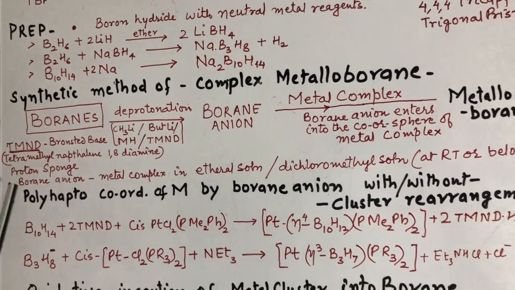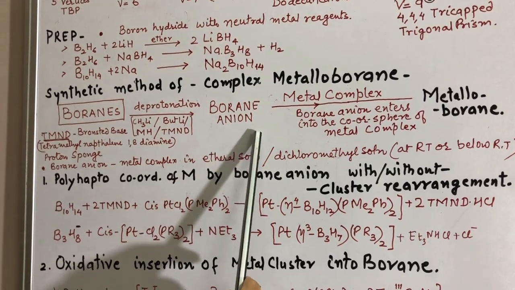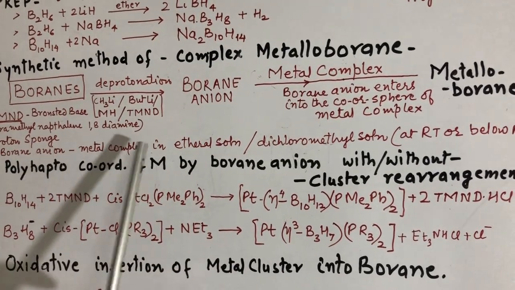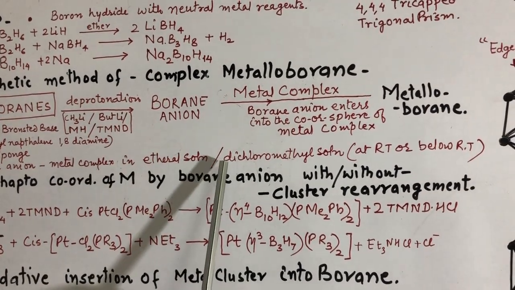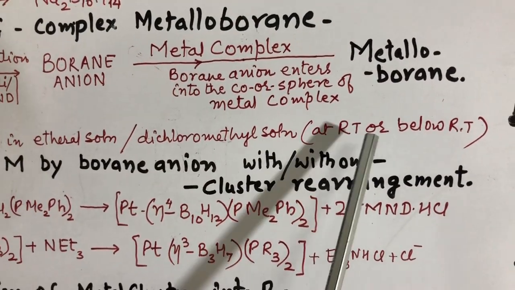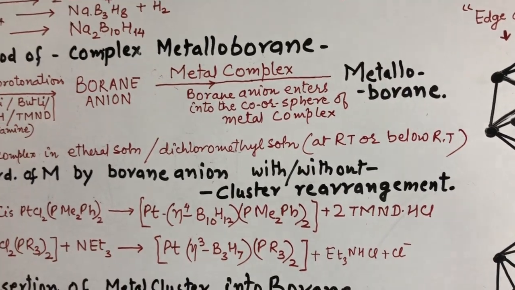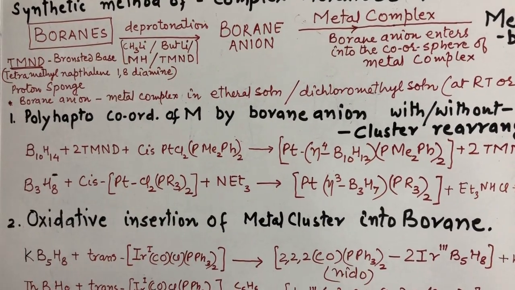Now we come to the second step. Here these borane anions are reacted with metal complex. This reaction is carried out in ethereal solution or in dichloromethane solution at room temperature or below room temperature. We get a good yield of metalloboranes. Now we come to various methods of preparation of metalloboranes.